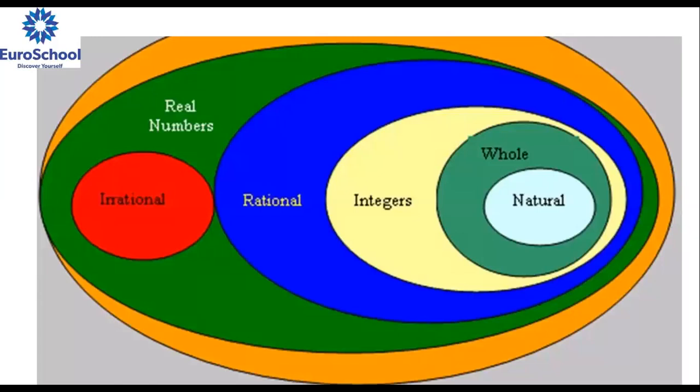Okay. And one more, please understand this map. All natural numbers, whole numbers, integers are rational. So this is all one side. Rational numbers means integers, whole, natural. All this will be there. Irrational number, the red color, is different. So the combination of rational and irrational together is called real numbers. If any number is rational, it is not irrational. Either rational or irrational, any one only.